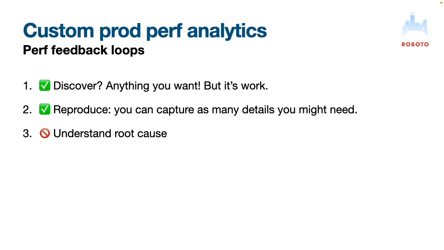So the thing that we do that I highly recommend is custom production perf analytics. You can write code that logs your performance information to your analytics solution. The good thing about that is you can still respect privacy, but you can add a lot of additional context that's going to help you understand, like, oh well, they went to this screen and that screen, and they were on this specific type of device, and you can start seeing attributes and start grouping.